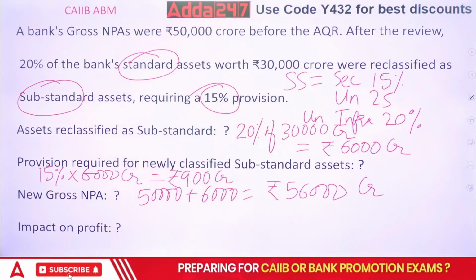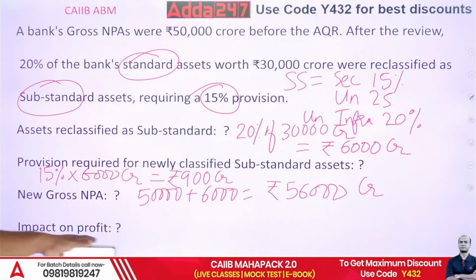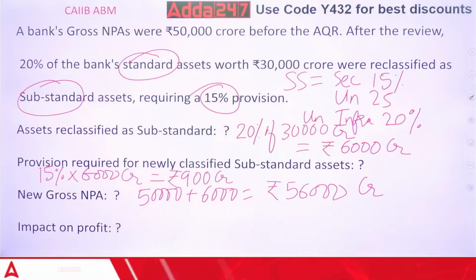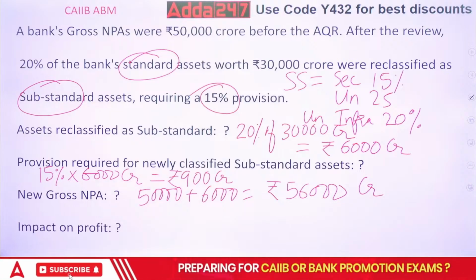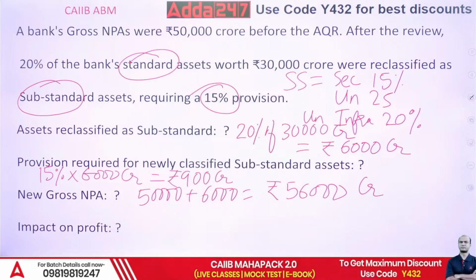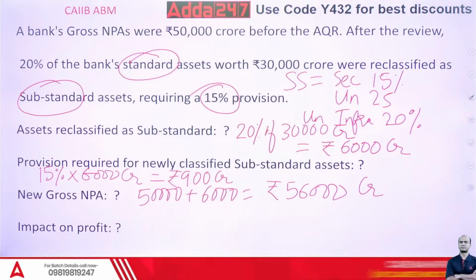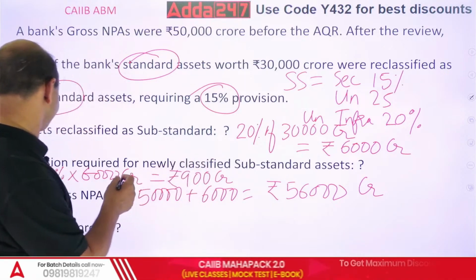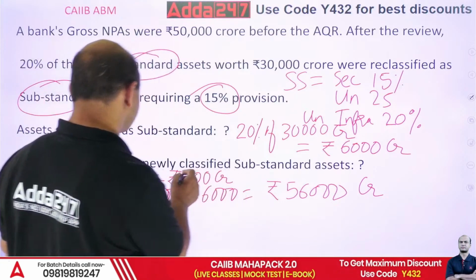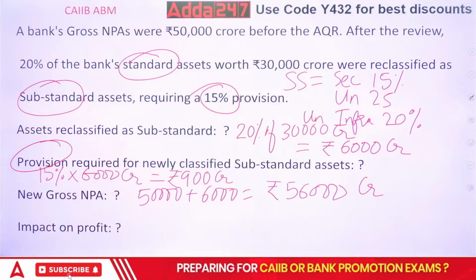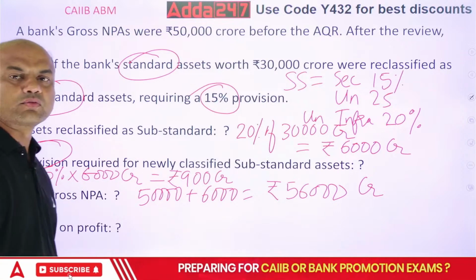What is the last question? Impact on profit. What will be the impact on profit? Who can tell me? Now you will have to make this new provision. Whenever you are making a new provision, from where are you making it? This 900 CR provision.